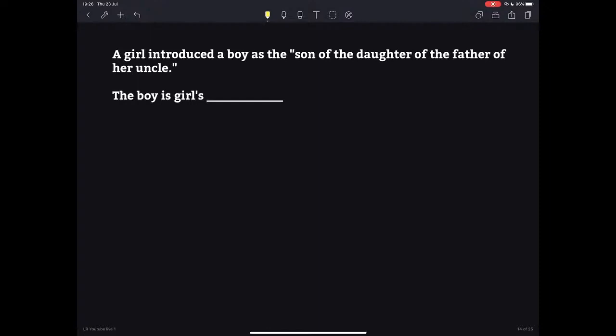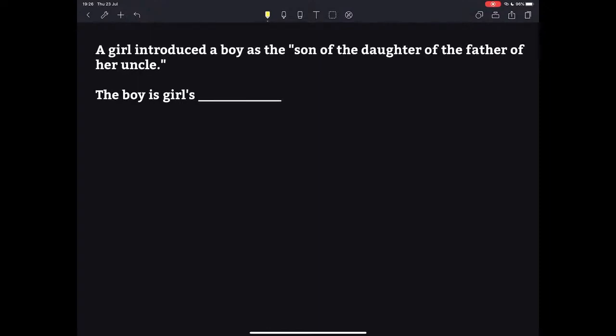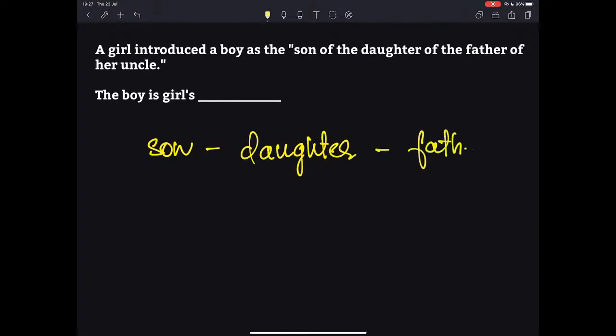A girl introduced a boy as the son of the daughter of the father of her uncle. Once again, a girl introduced a boy as the son of the daughter of the father of her uncle.